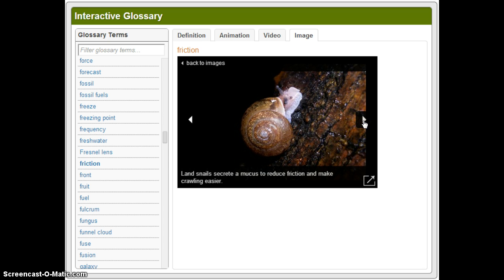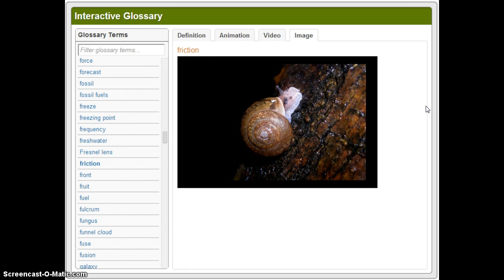Another picture we have is snails. If you've ever seen a snail, you'll be able to tell that there's what's called a mucus trail. It sounds kind of gross, but it's just a slimy substance that is secreted from the snail, and it basically allows the snail to move over rough surfaces and makes crawling easier for them. It's kind of like if you were to leave a slimy substance underneath your feet wherever you walked. It's the same thing for a snail, and that allows them to move over rough surfaces.